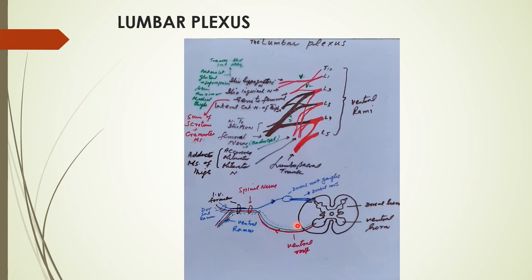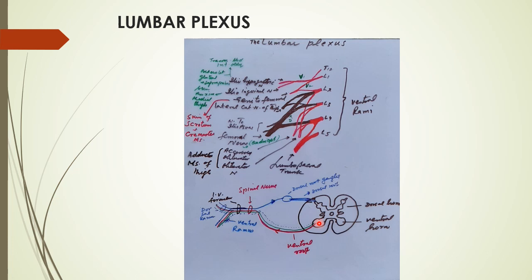If we see the spinal cord, this is the gray matter of the spinal cord, which is the collection of the bodies of the neurons, that is divisible into three components: the dorsal horn, intermediate horn, and the ventral horn.